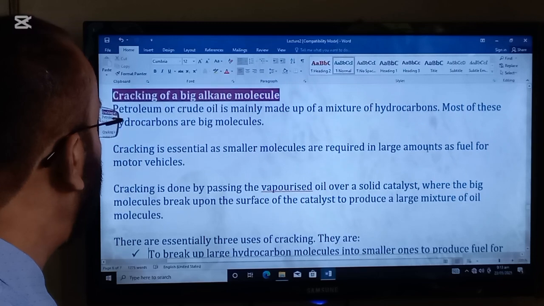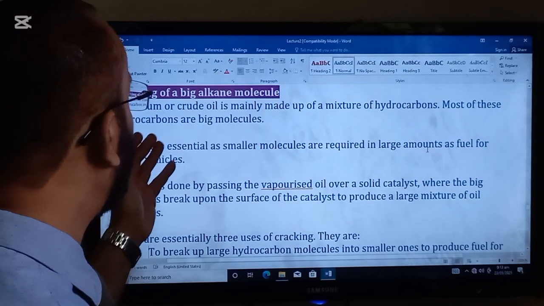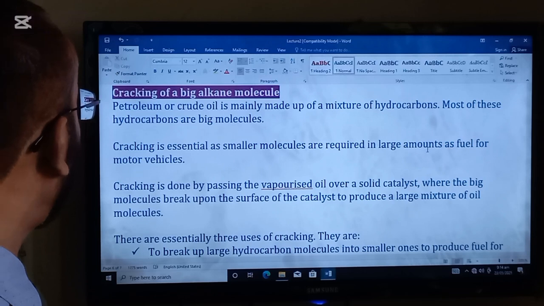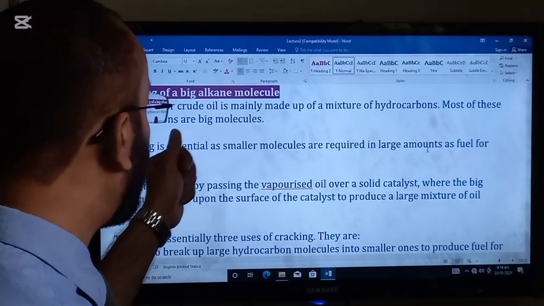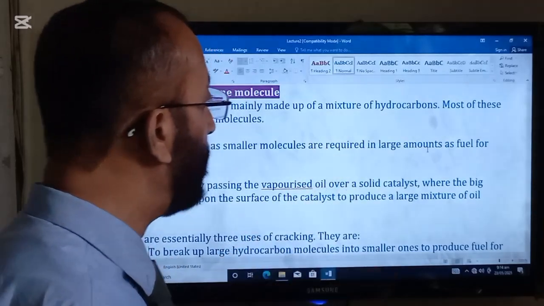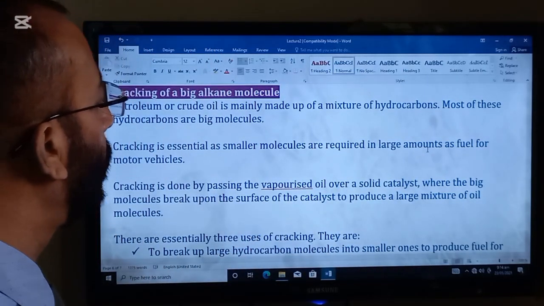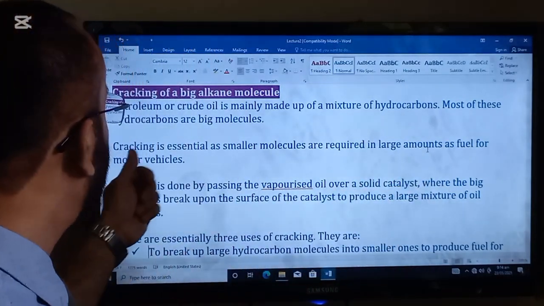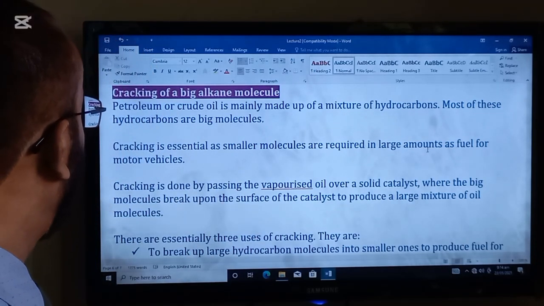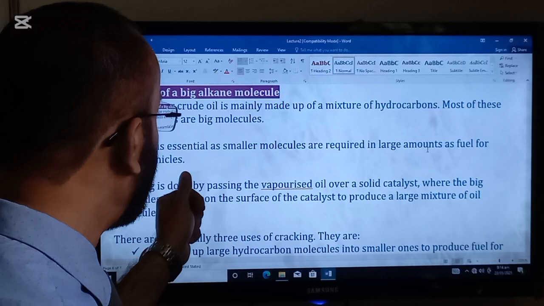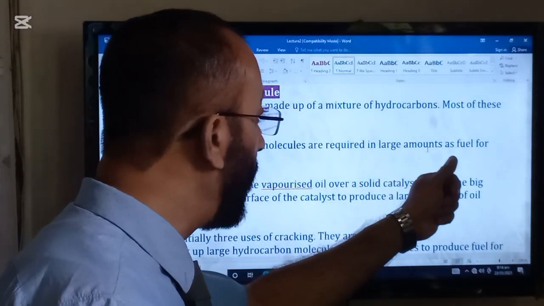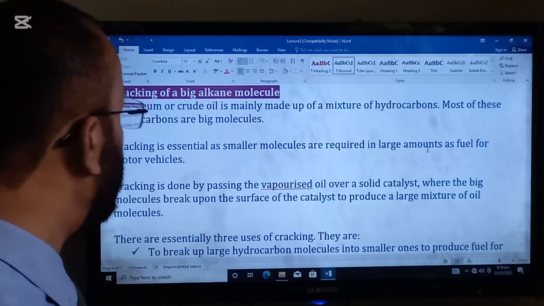The next topic in the lecture is cracking of a big alkane molecule. Petroleum or crude oil is mainly made up of a mixture of hydrocarbons. Most of these hydrocarbons are big molecules. Cracking is essential as smaller molecules are required in large amounts as fuel for motor vehicles.